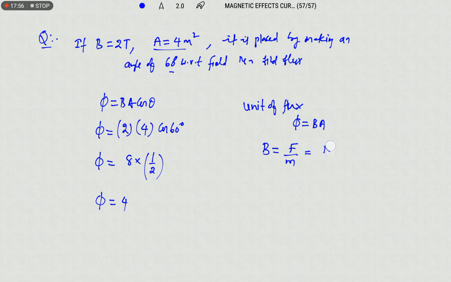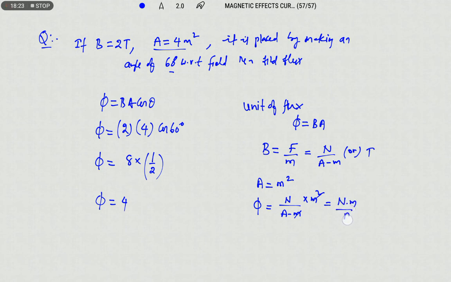So force is Newton and pole strength is ampere meter. So this we can also write as Tesla. What is the unit of area? The unit of area is meter square. Therefore the unit of flux is Newton by ampere meter into meter square, that equals Newton meter by ampere.